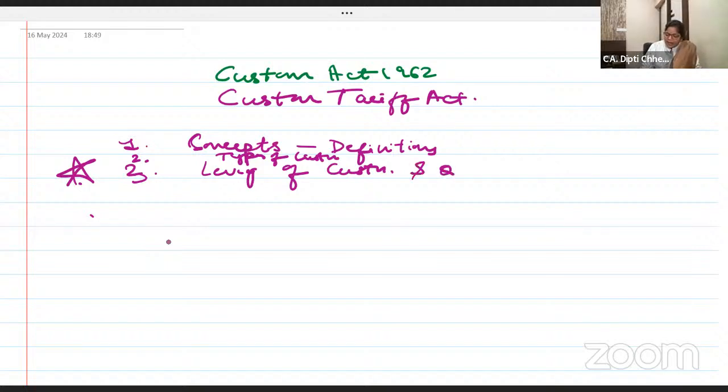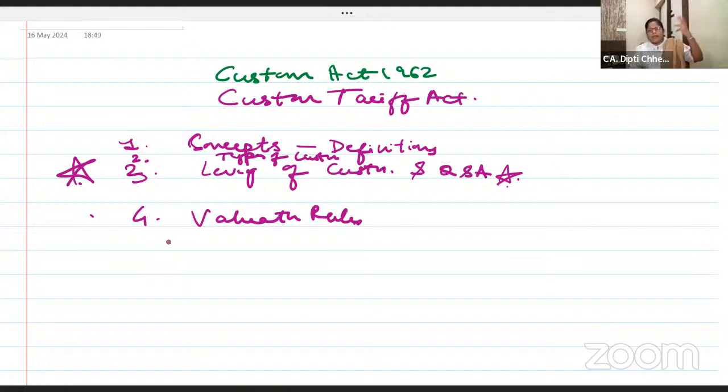Levy of custom and related question answer. Which rate I should take, which conversion foreign exchange rate I should take, what is the date of the import and export. All these questions will be cleared in the third one. So today we are doing concepts, definitions, time permits, some types of the custom duty. Then levy of custom and question. And last one is the valuation rules.